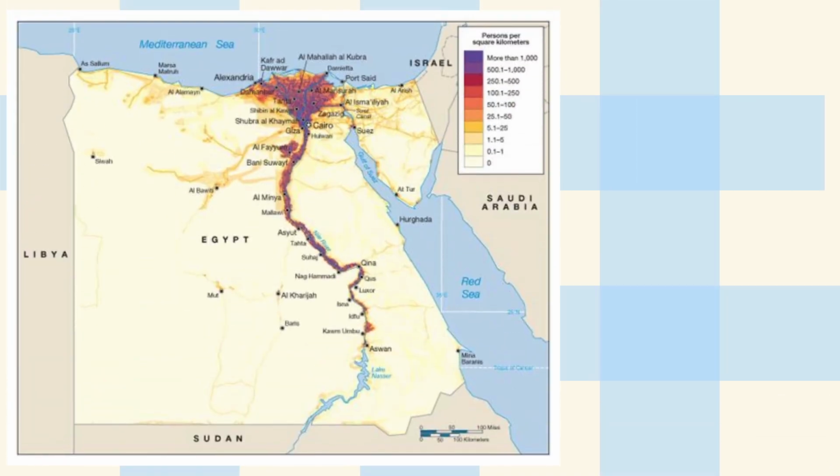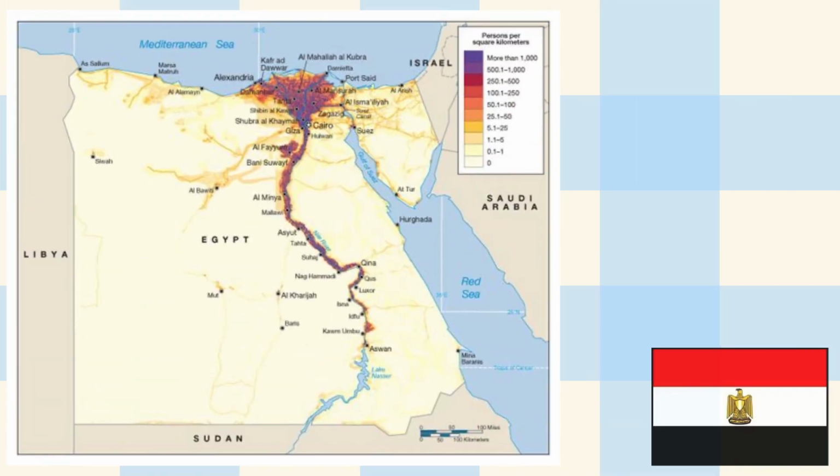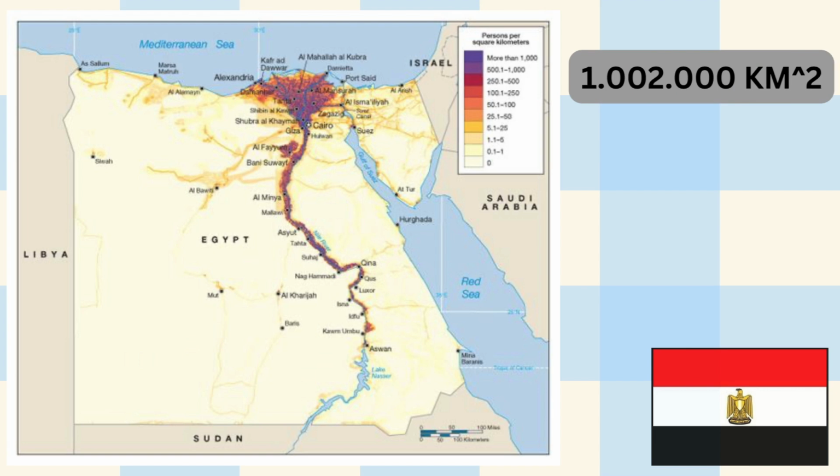Up next is Egypt. This North African country has a very unique distribution of its population. As you can see on this map, for the most part, it's spread out in a line. This of course has a reason, and if you take a closer look, you can see that this is exactly the route that the Nile River takes on its way to the Mediterranean Sea. The soil around the river is much more fertile, which leads to a lot of people living in this area.